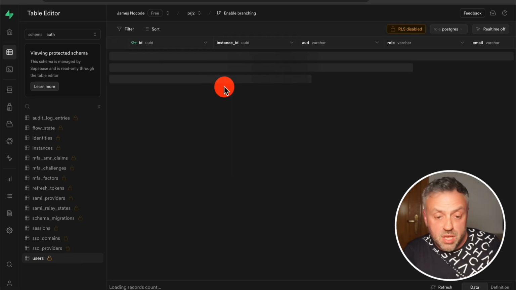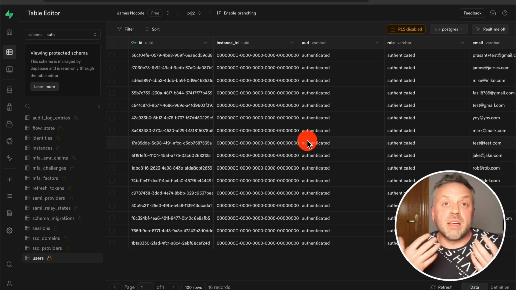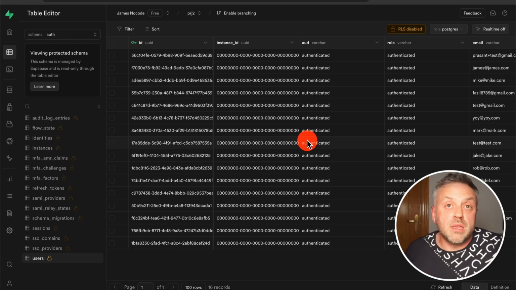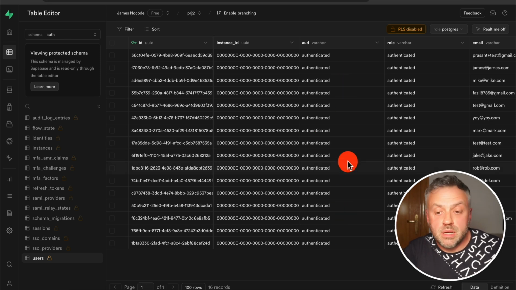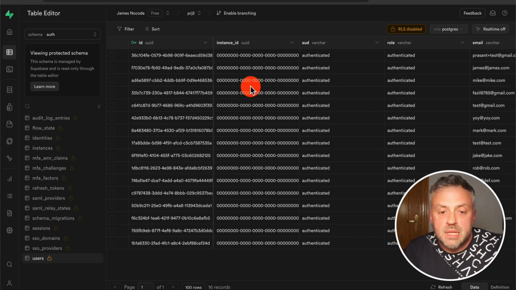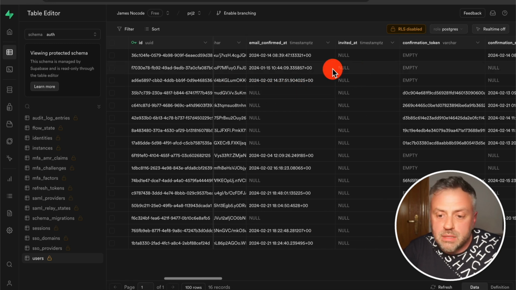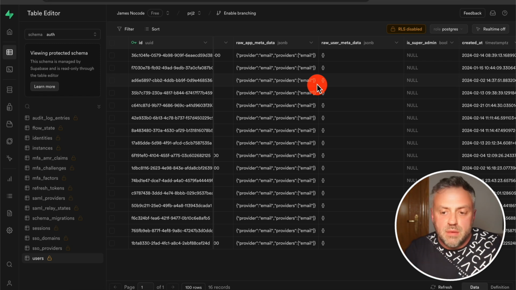Now, this users table is going to contain records for all the users that have accounts in your Supabase authentication subsystem, right? So anytime a user creates an account, whether they register or whether you create that account manually, that user is going to be here. Now, the issue with this setup and really the limitation is that this is read-only, right? So I cannot add more fields. I cannot really work with this table. This table is provided as is. You can't really add new functionality, new metadata, etc.